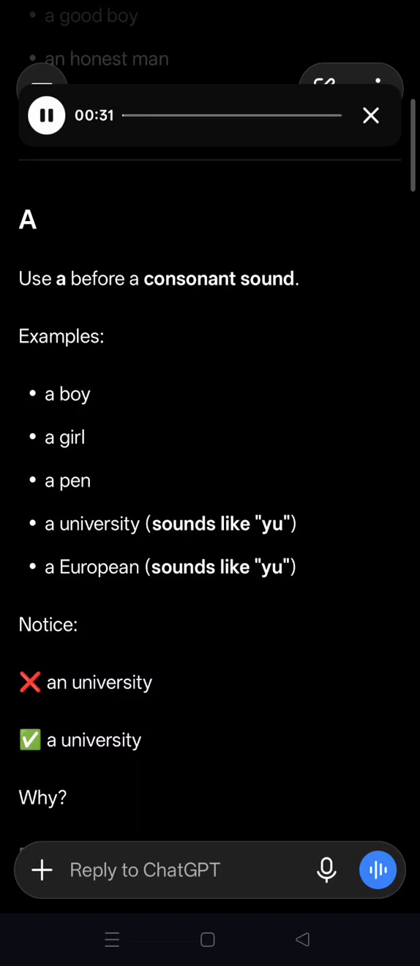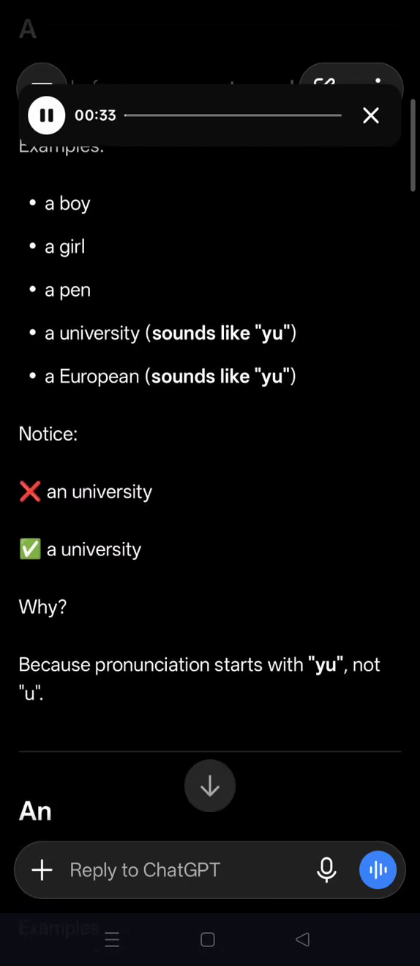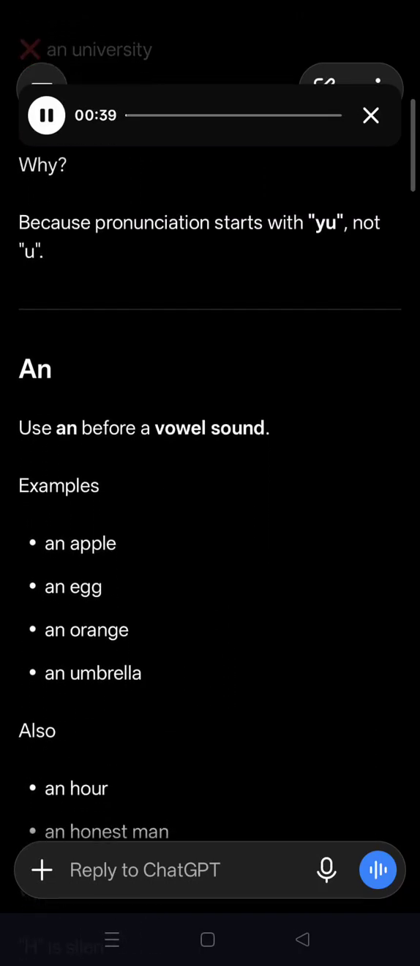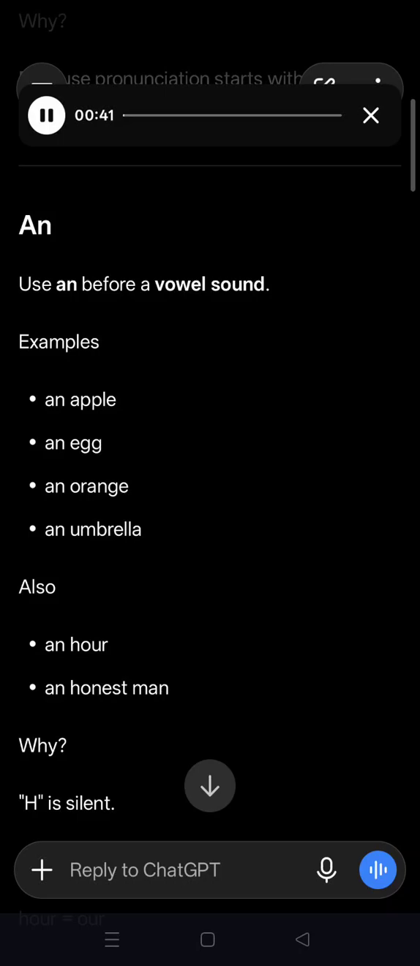A university. Why? Because the pronunciation starts with "you," not a vowel sound. Use an before a vowel sound. Examples: an apple, an egg, an orange, an umbrella. Also, an hour, an honest man. Why? H is silent. The pronunciation is "hour," "honest," which sounds like "onest."